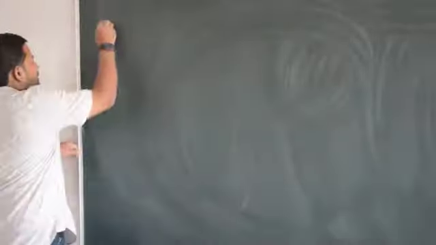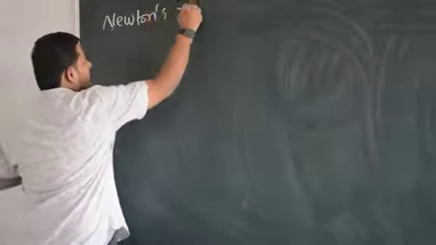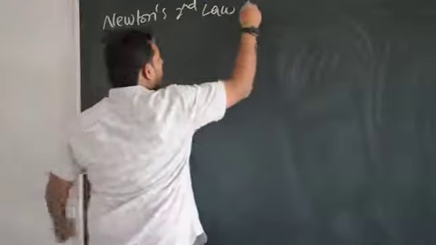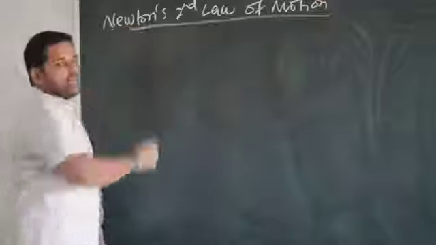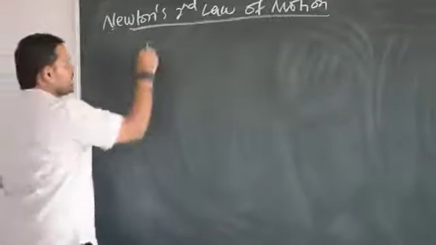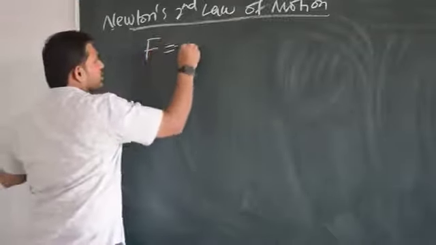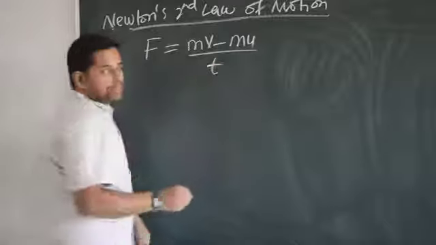Okay. Next, Newton's second law of motion. This is known to you, no? Already I have explained it. The rate of change of momentum of a body is directly proportional to force. Already I explained, but we got the formula. What is that? F is equal to mv minus mu divided by t. I explained in the last class.